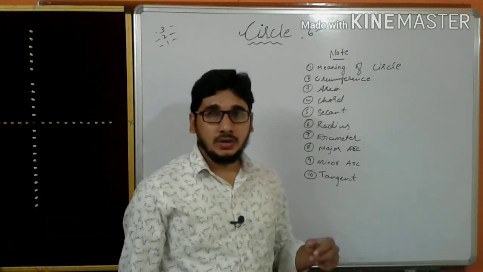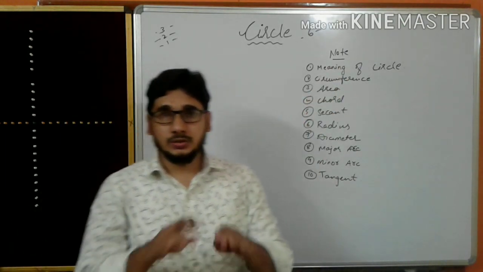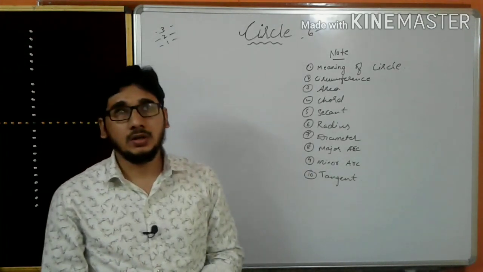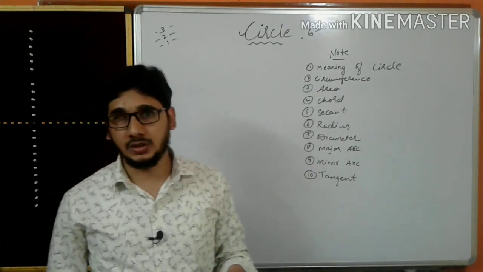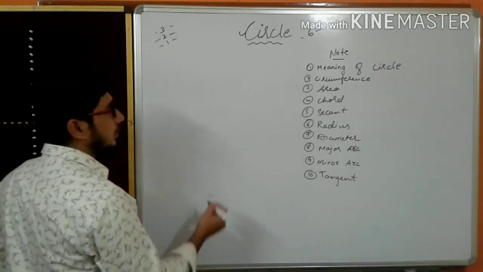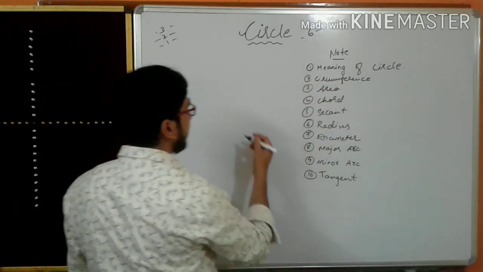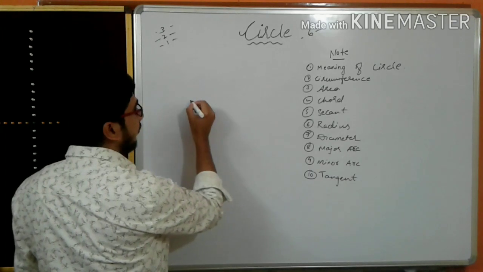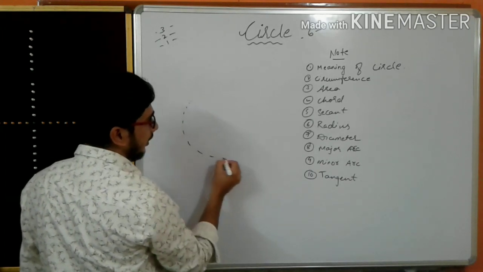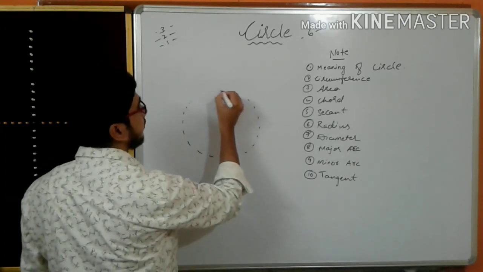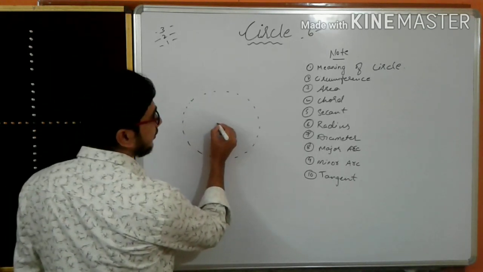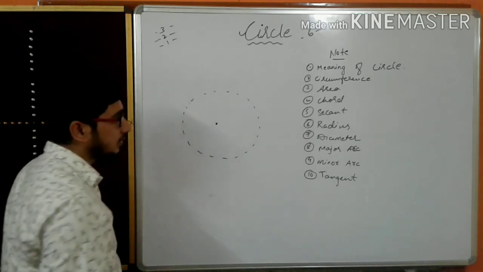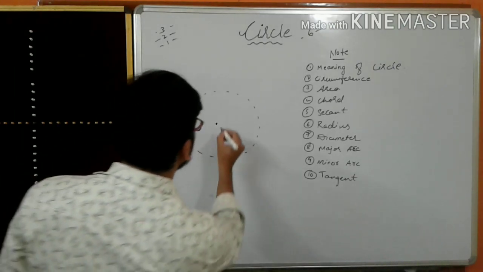Let us go for the meaning of the circle. Whatever shape you see that is round is a circle. So we need to say the definition. The meaning of circle is that it is a collection of all the points which are equidistant from the center. Consider this as the center.